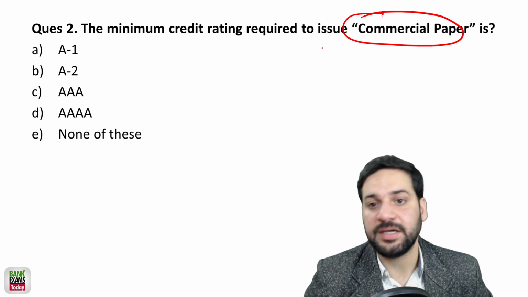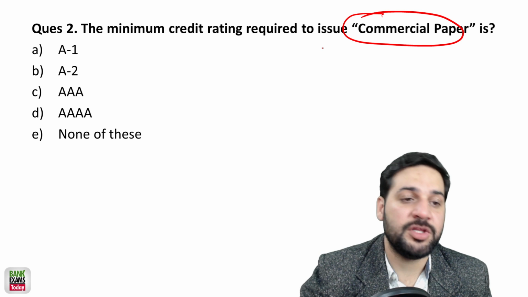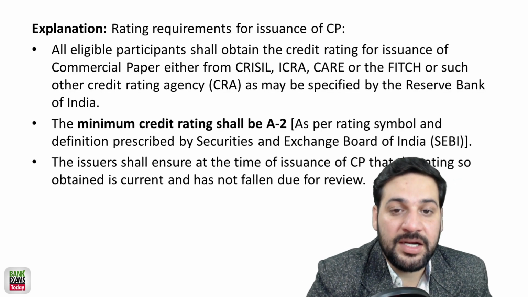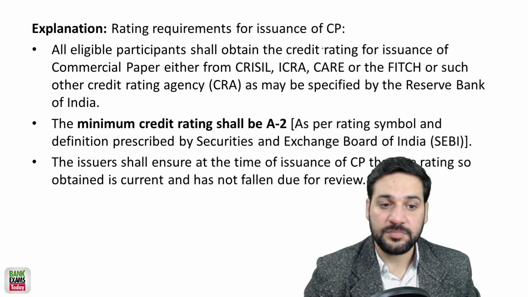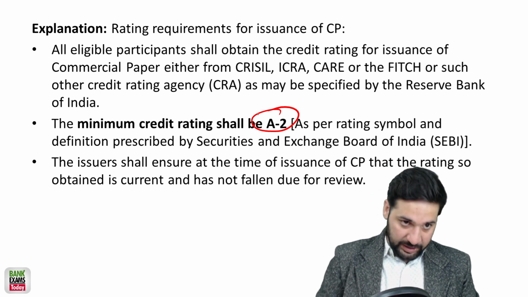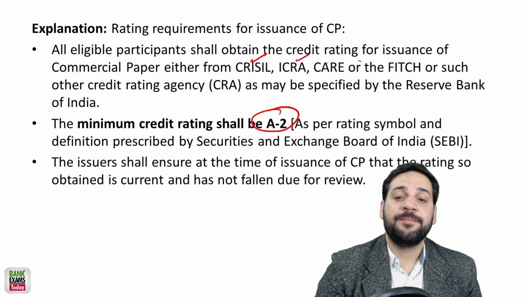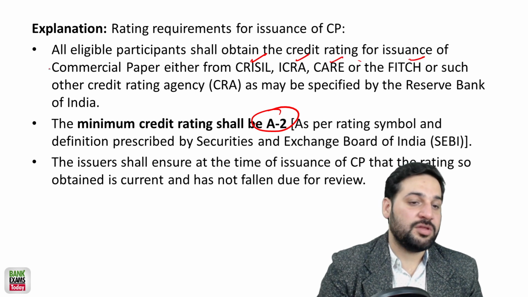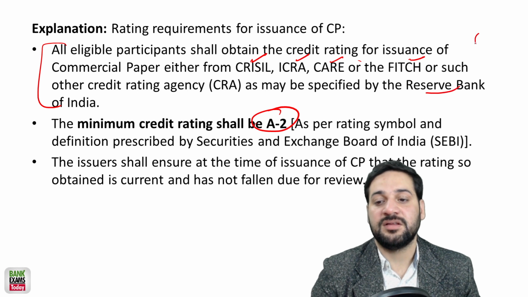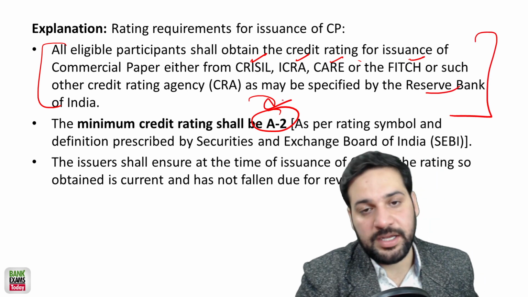What is the minimum credit rating requirement for the issue of commercial papers? That is A2. The minimum credit rating requirement for the issue of commercial paper is A2, and the credit rating should be done by CRISIL, ICRA, CARE or Fitch or such organization specified by the Reserve Bank of India, and it should be A2. If it is A2, then they are eligible.